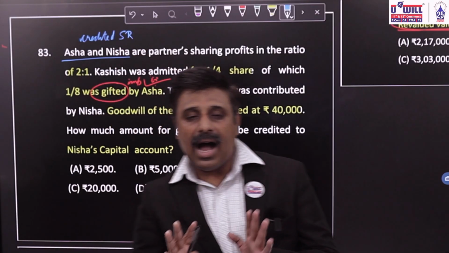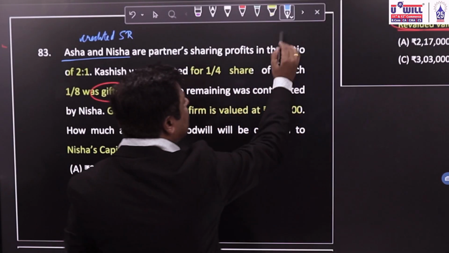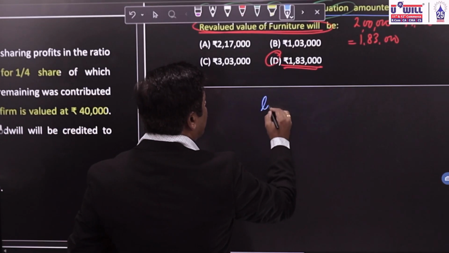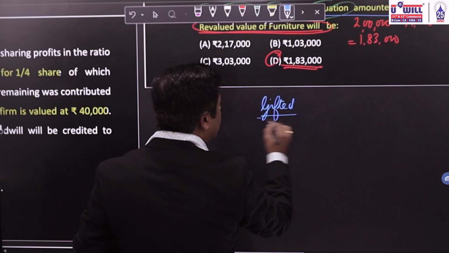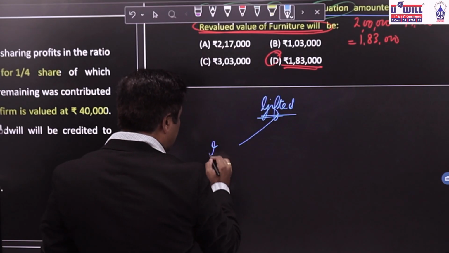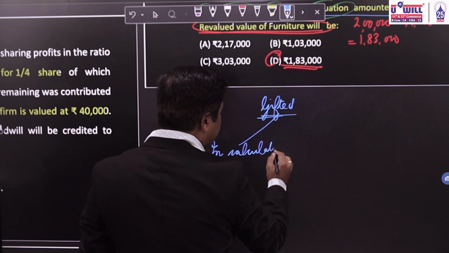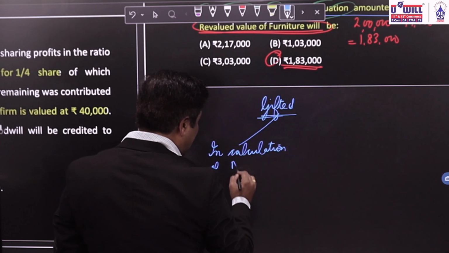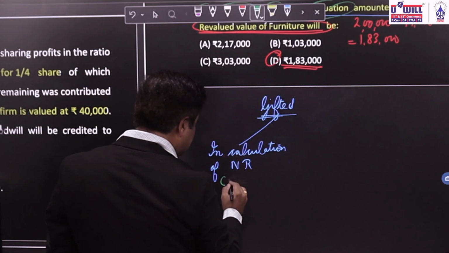Now, how to treat the gifting portion, all of you understand it properly. Whenever there is any gift given by one partner to another, whenever they say gifted by one partner to another, then remember that in calculation of the new ratio, you need to consider it.